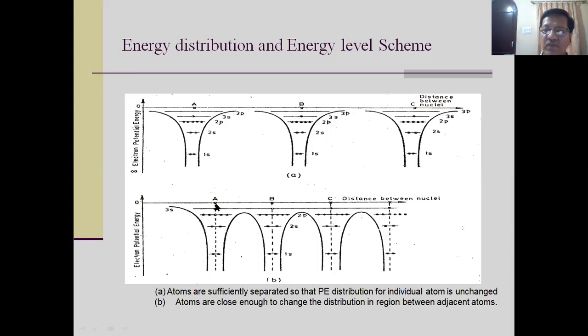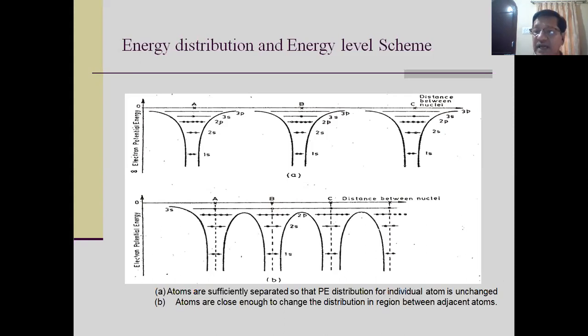So when these two atoms are interacting with each other, that means when the nucleus at atom A and the nucleus at atom B start interacting with each other, the wavelength of the wave of the 3s electron will change. I'm considering the de Broglie wavelength, the matter wave.